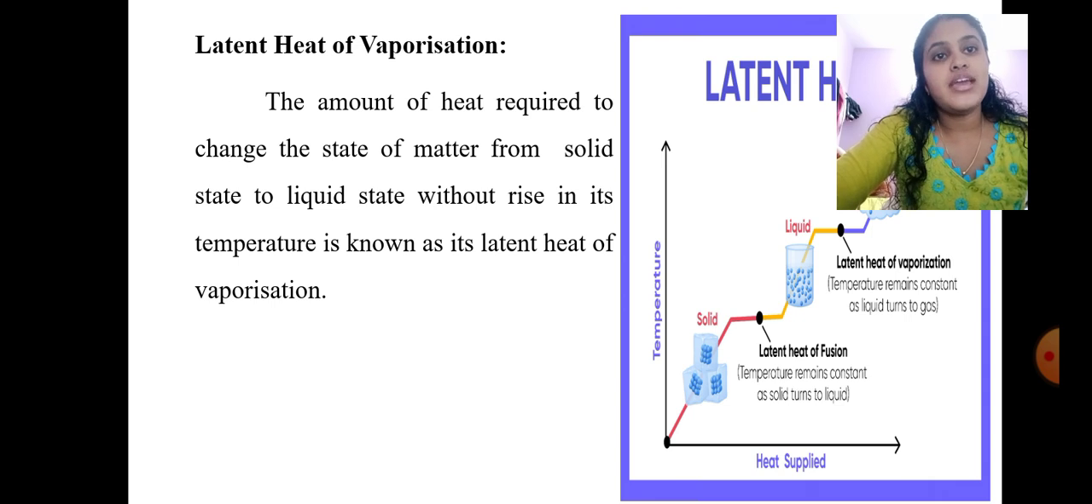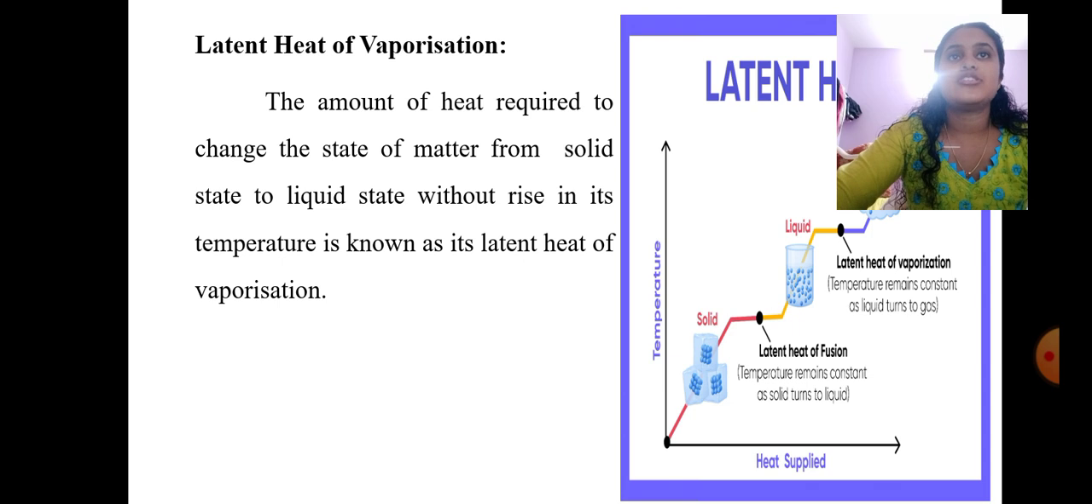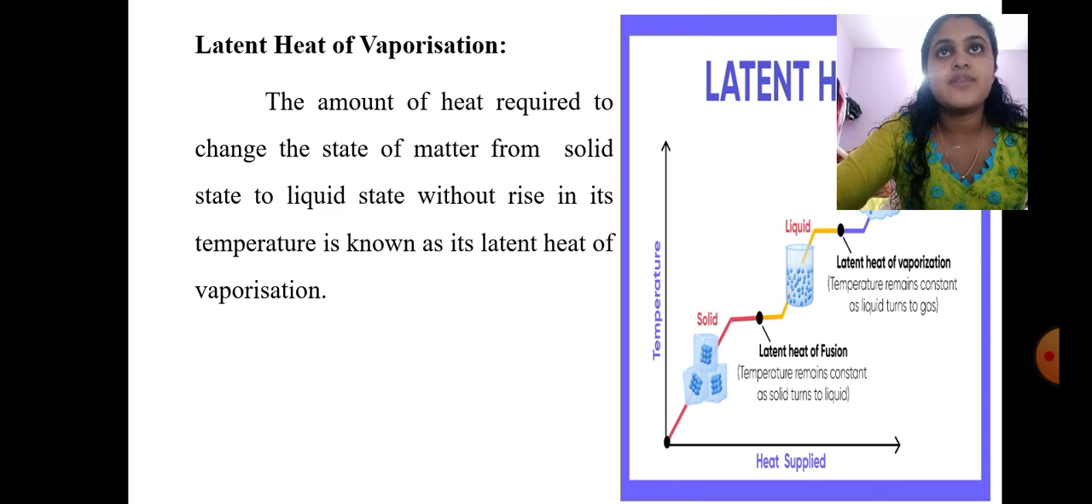Now we are going to see what is latent heat of vaporization. The amount of heat required to change the state of matter from solid to liquid without rise in temperature is known as latent heat of vaporization. When the solid state is converted into liquid state without rise in temperature only due to the heat produced by the atmosphere, then that heat applied is called latent heat of vaporization.